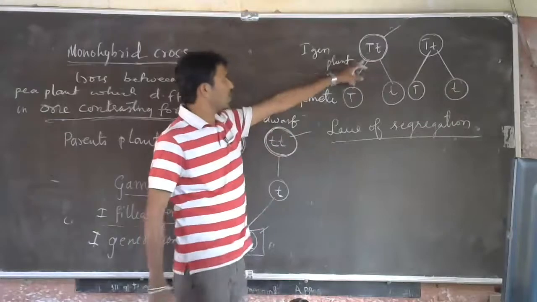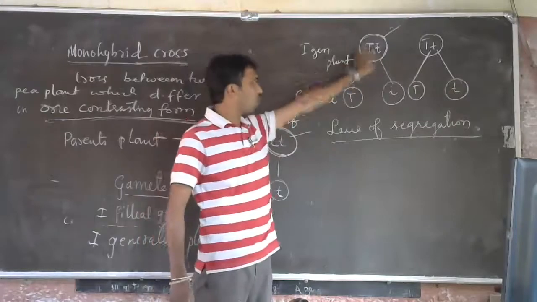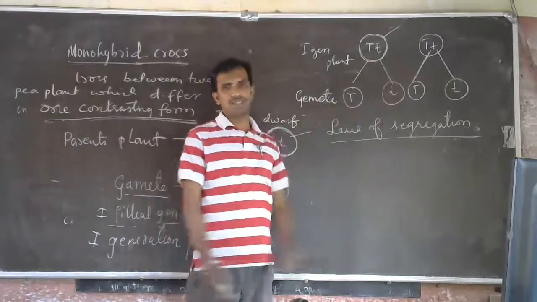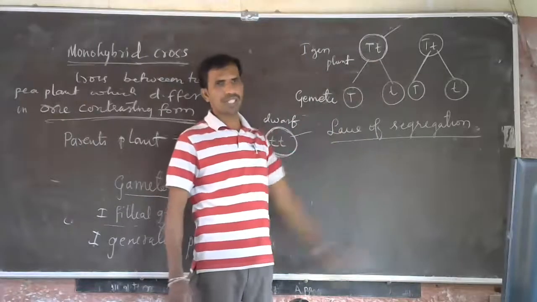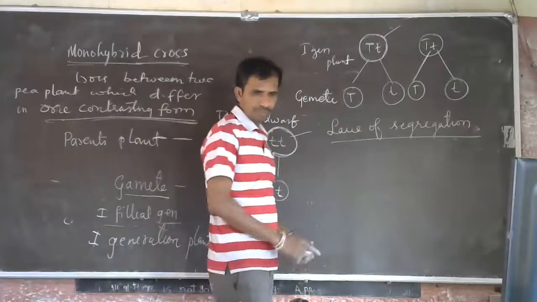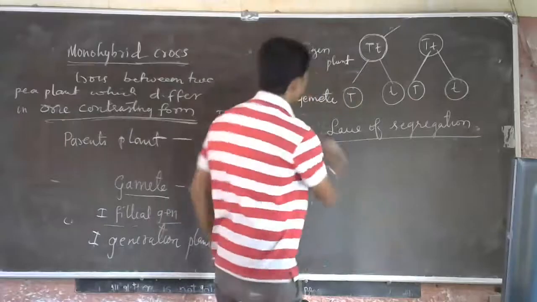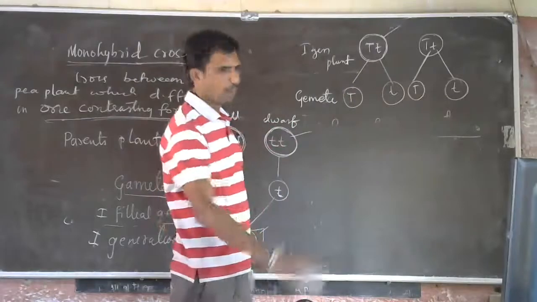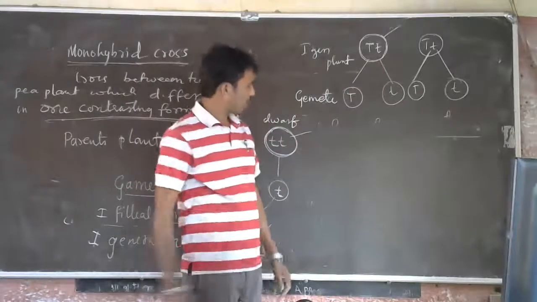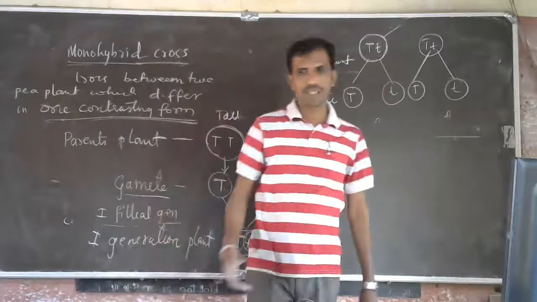So factors responsible for same character will move separately during the gamete formation. This is law of segregation. Write it down. You cannot write on the board; I'll just dictate, so write it out.